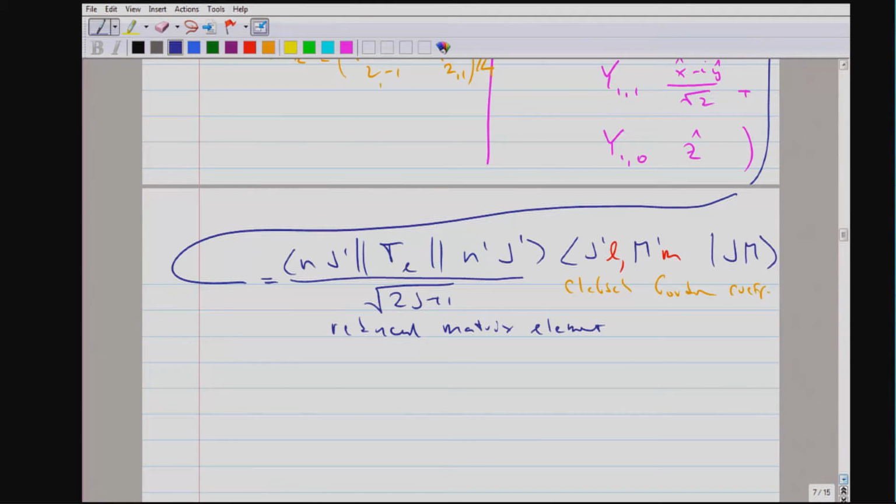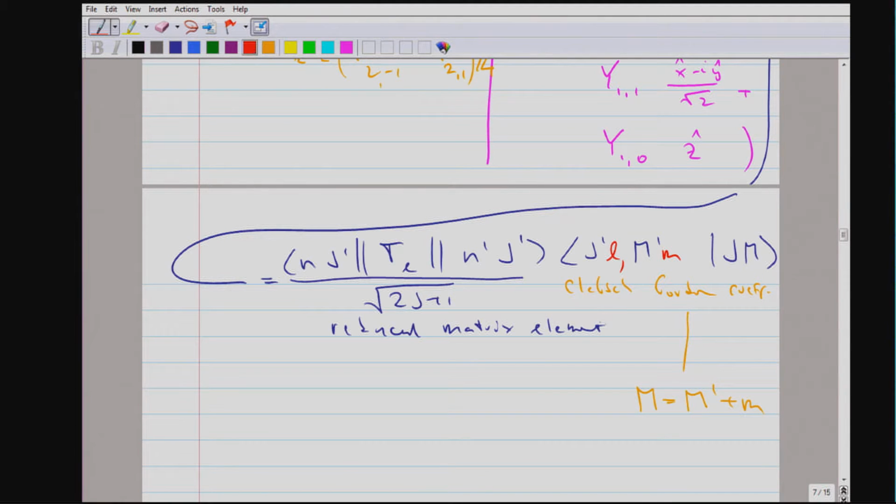So for the Clebsch-Gordan coefficient, we have a simple selection rule, and this is that for the m quantum number, the m of the final state has to be the m of the initial state plus the little m of the operator.